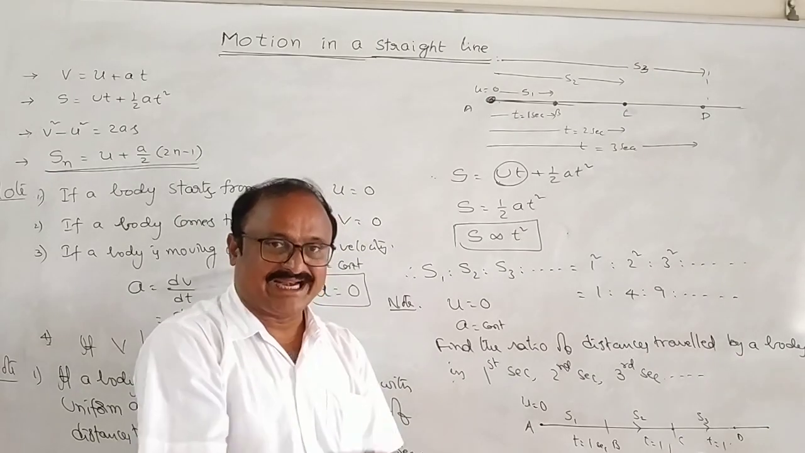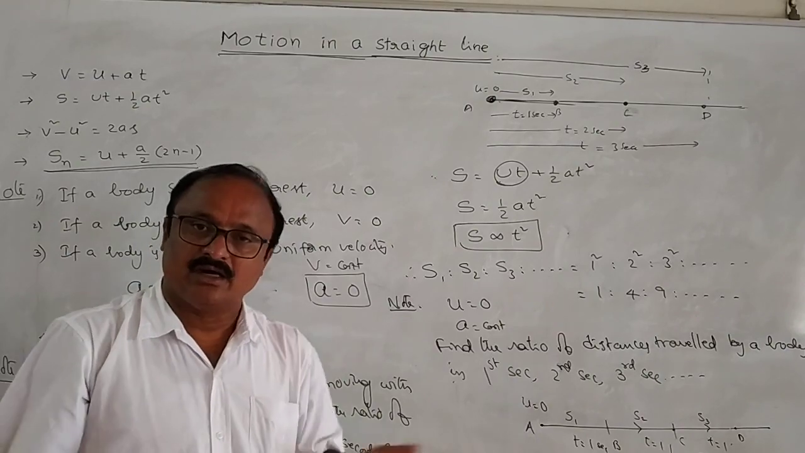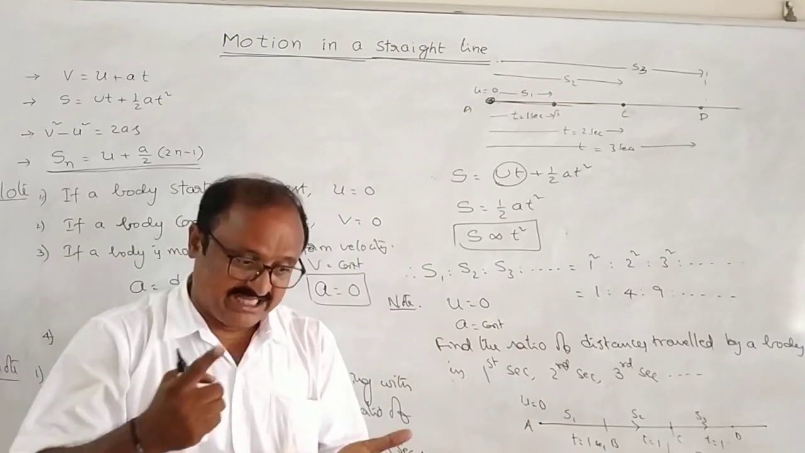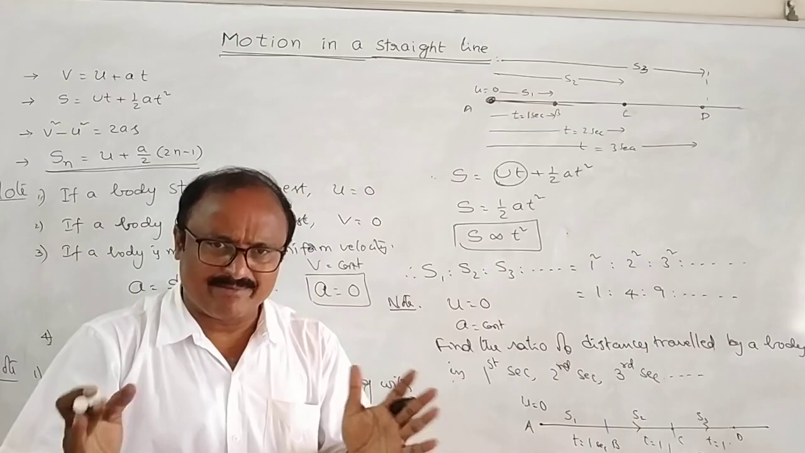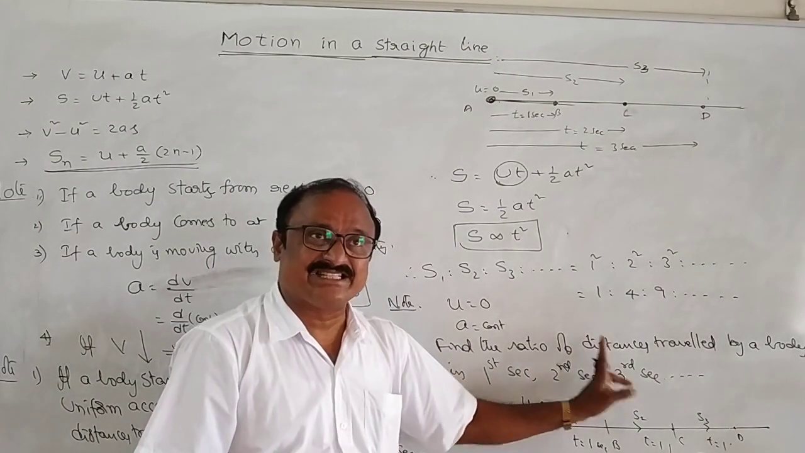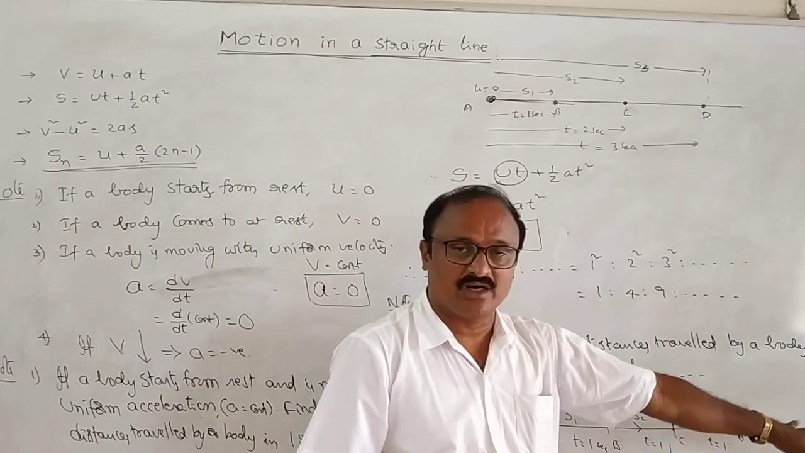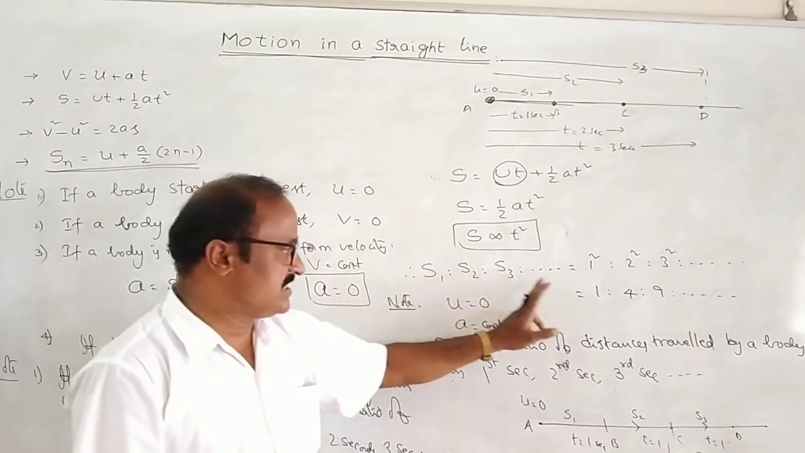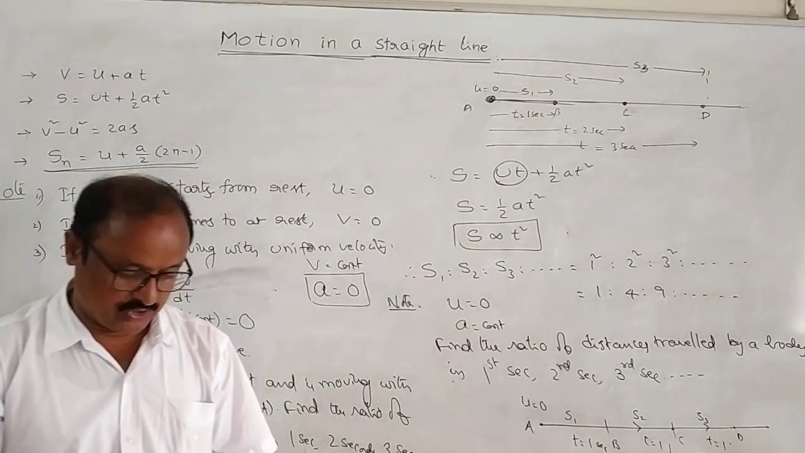Or in equal intervals. In first second, second second, third second, and so on. Or in first minute, second minute, third minute, and so on. Whatever it may be, in the first 1 hour, second 1 hour, third 1 hour, and so on. Whatever the intervals may be, the ratio of the distances traveled by the body in equal intervals is given by S1 : S2 : S3 is equal to 1 : 3 : 5 and so on. Okay, remember these 2 points. In the first condition, S1 : S2 : S3 is equal to 1 : 4 : 9. In the second, 1 : 3 : 5 : 7, and so on. Okay.